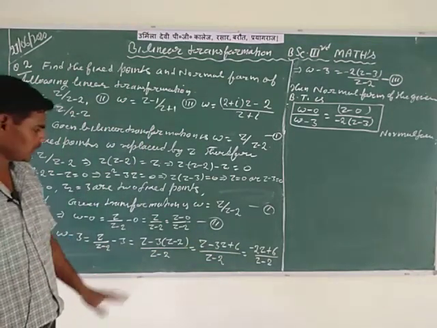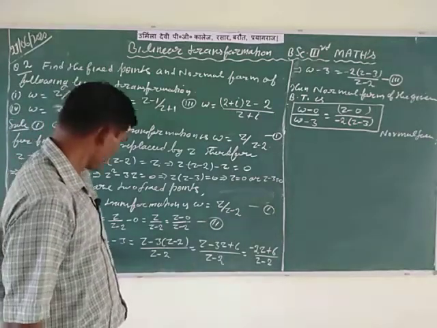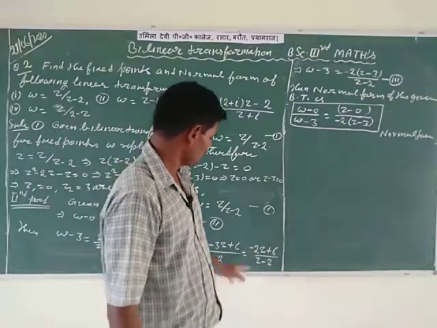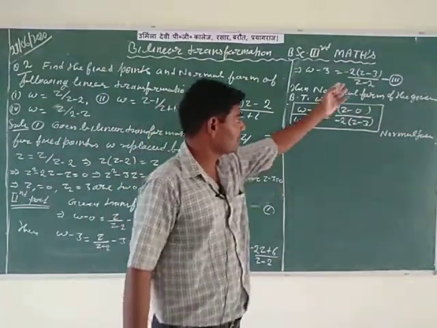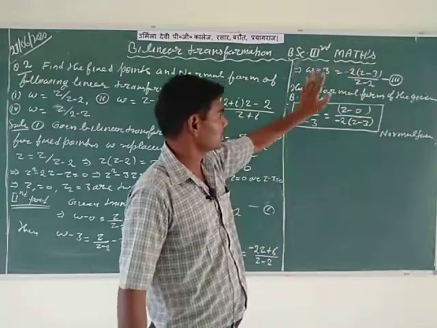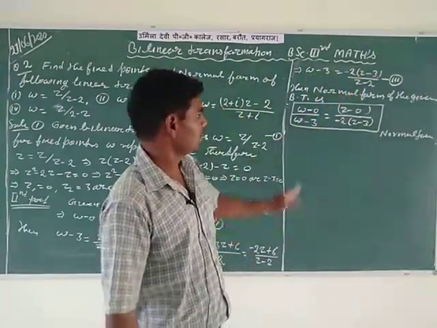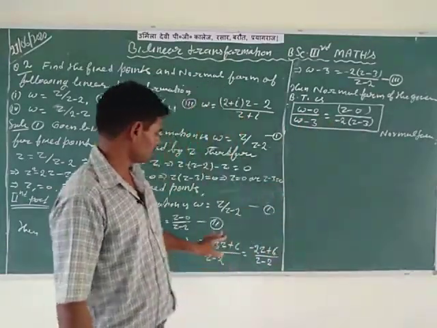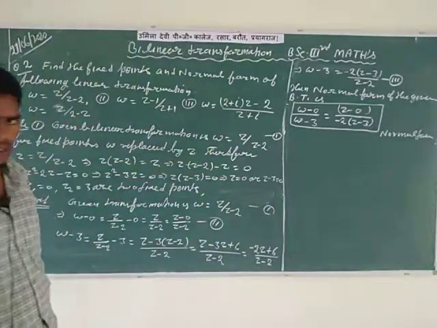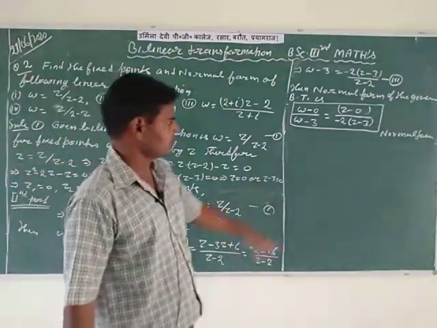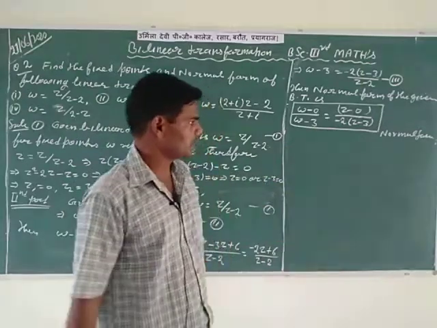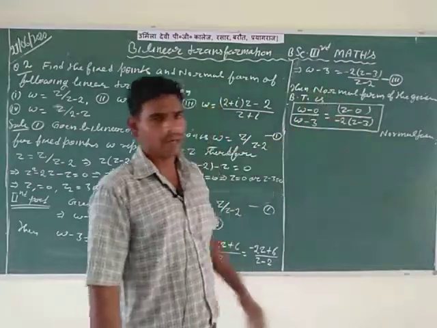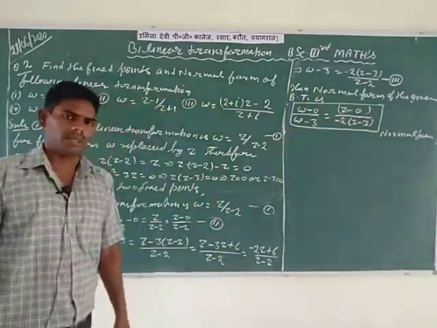Putting in all these values and simplifying, the LHS numerator is w minus 3, so the RHS numerator should be in the same form, z minus 3. This is denoted by the third equation. The normal form is w minus 0 divided by w minus 3. From the second and third equations, applying fraction division and simplifying, the final result is z minus 0 divided by 2 times z minus 3. So this is called the normal form of the given bilinear transformation.